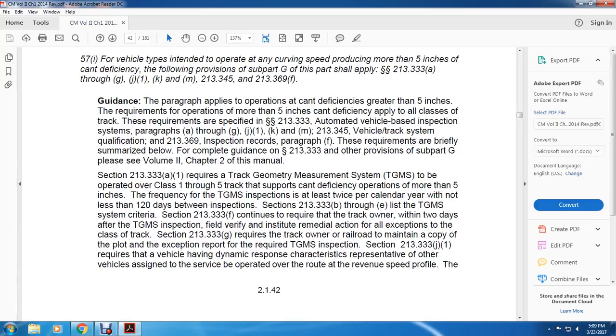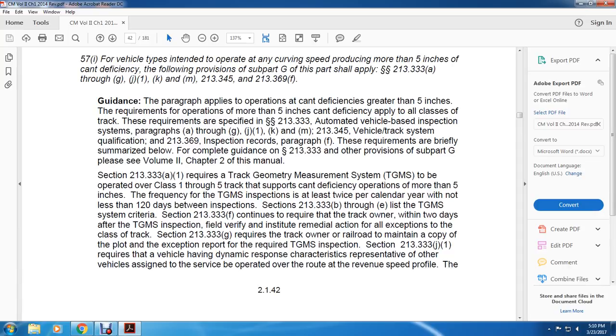Guidance for the paragraph applied for the operation with cant deficiency greater than 5 inches. The requirements for operation with cant deficiency of more than 5 inches apply to all classes of track. The requirements are specified in 213.333: automatic vehicle-based inspection system, paragraphs A through G, J1, K, M, and 213.345, vehicle/track system qualification, and 213.369, inspection records, paragraph F.